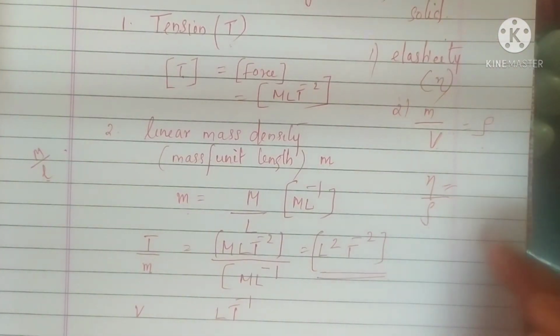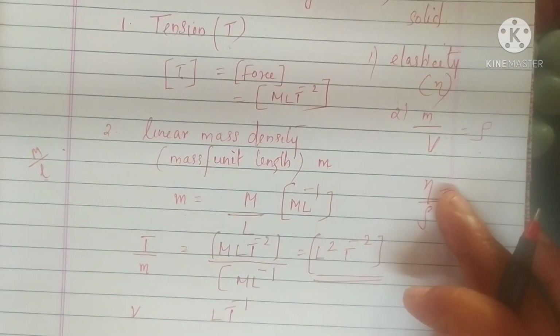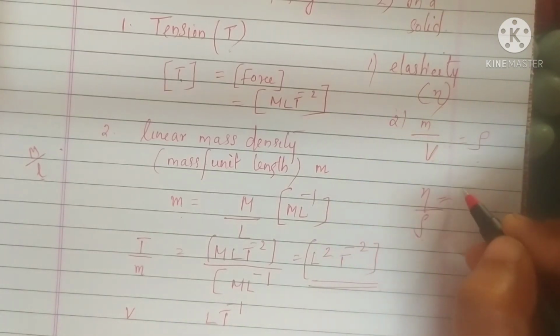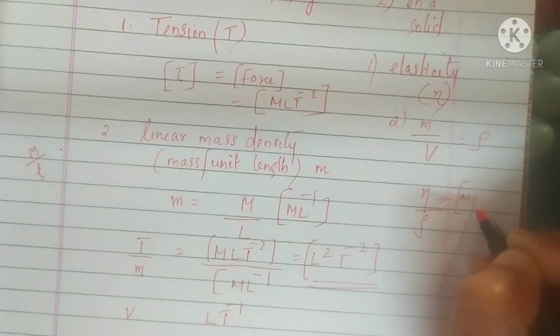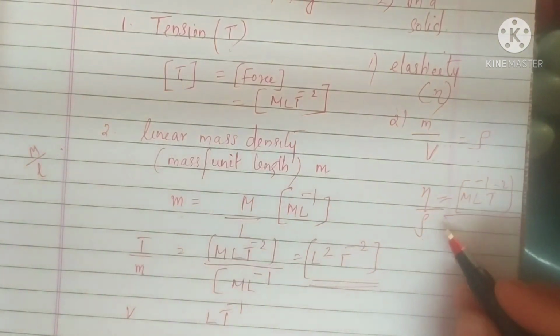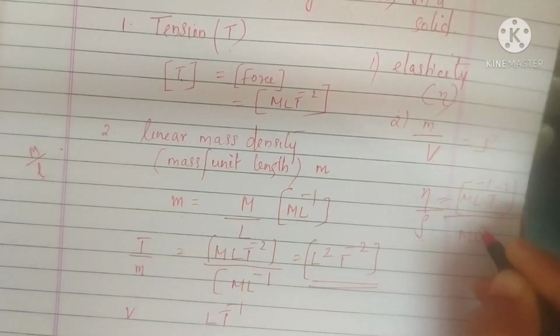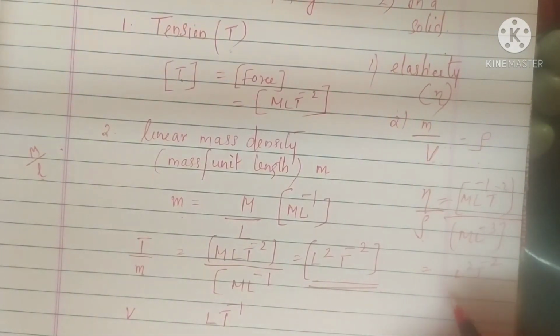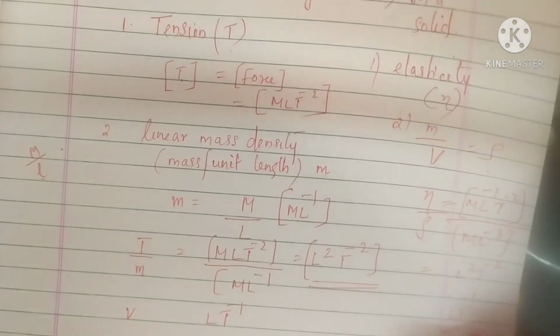The coefficient of rigidity has the dimension M L^-1 T^-2, divided by density with dimension M L^-3, so you get L^2 T^-2. Understood? L T^-1 is velocity.